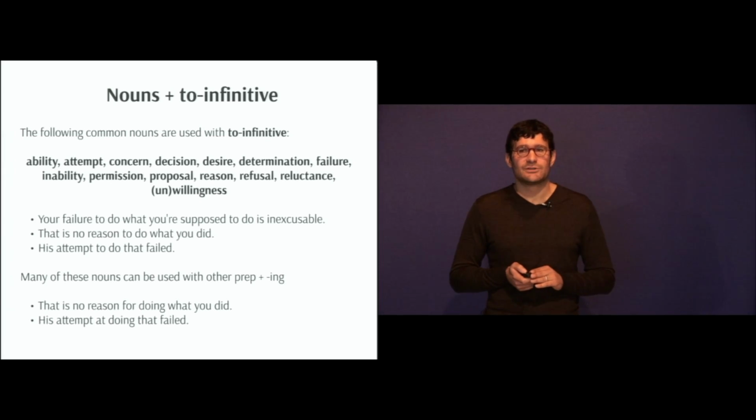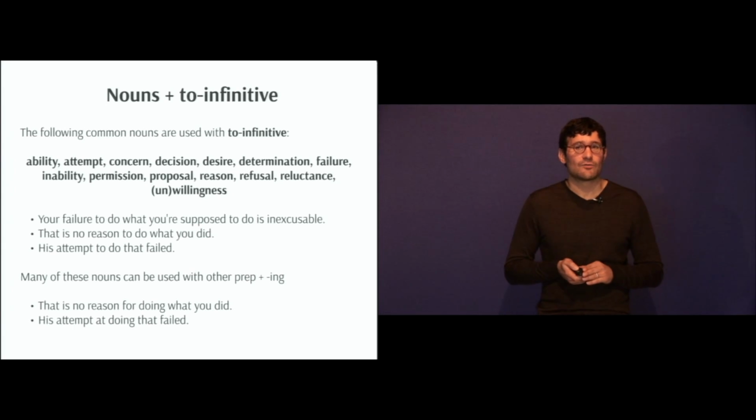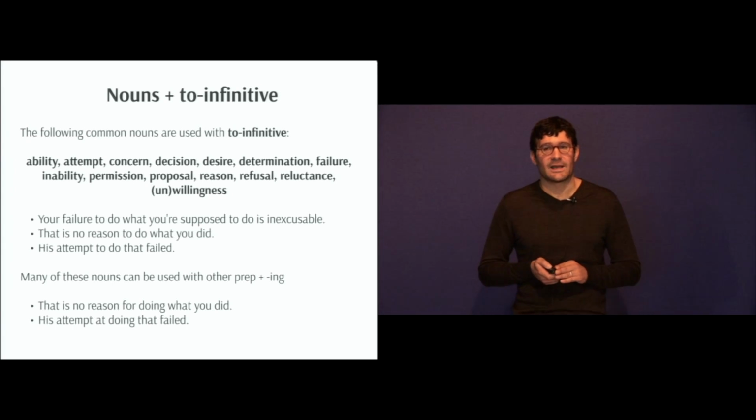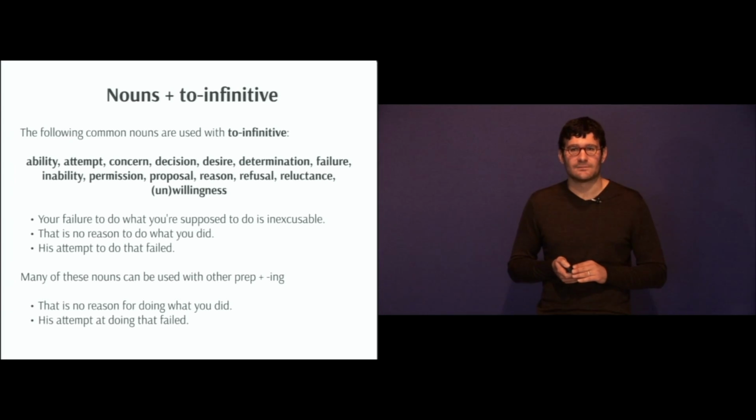There's no reason for doing what you did. So there's no reason to do what you did. There's no reason for doing. For plus the ing form, the gerund form. His attempt at doing that failed. His attempt to do that and his attempt at doing that.